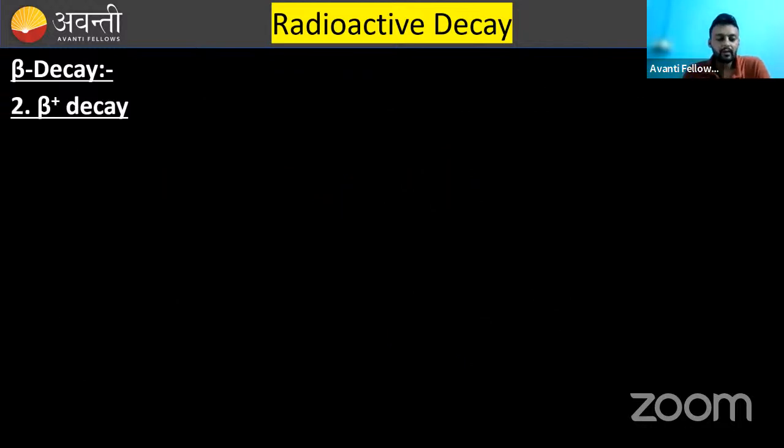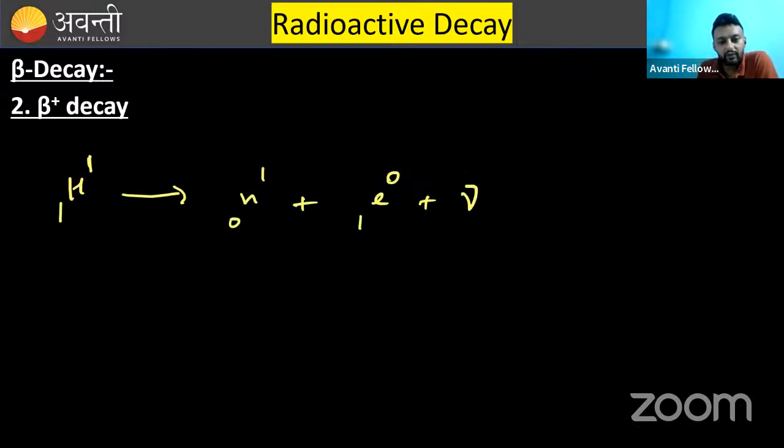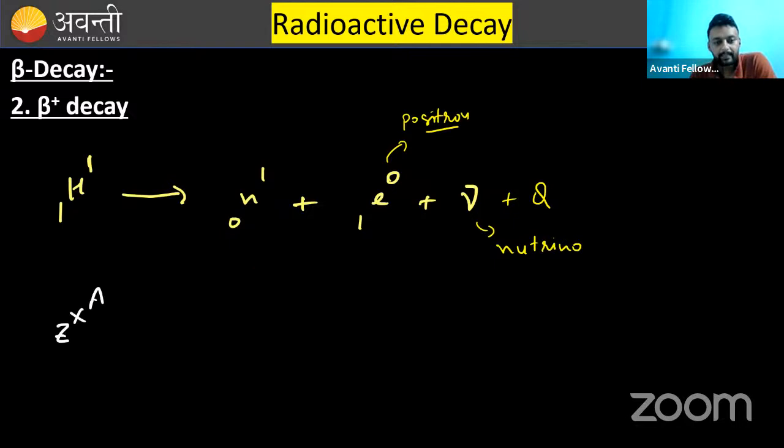Beta positive decay. When the nucleus contains more number of protons, then proton converts into a neutron and one positron. This is known as positron. And some energy is also released. And this is known as neutrino. Positron, neutrino. And now how the reaction will look like?